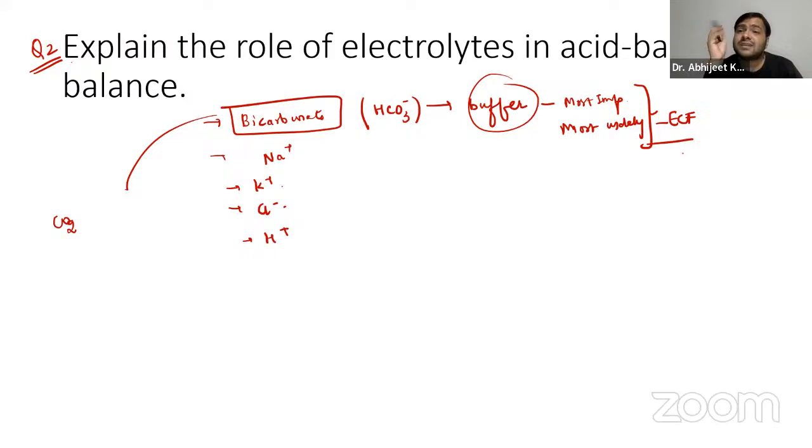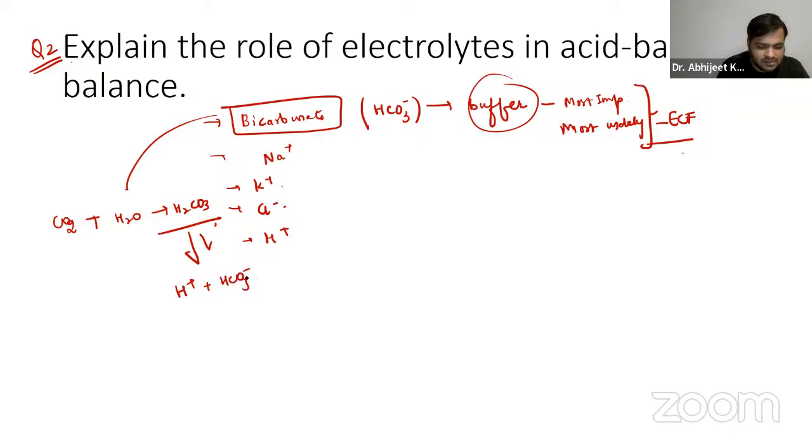This CO2 is basically the excretory product of all the metabolic pathways occurring in the cells. This CO2 combines with water to form carbonic acid, H2CO3, which quickly dissociates into H plus and HCO3 minus ions.